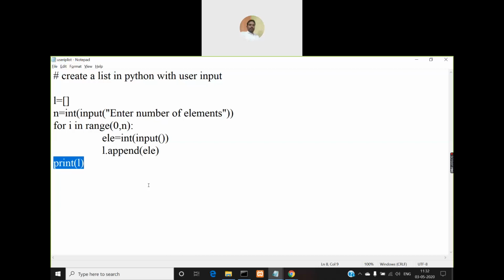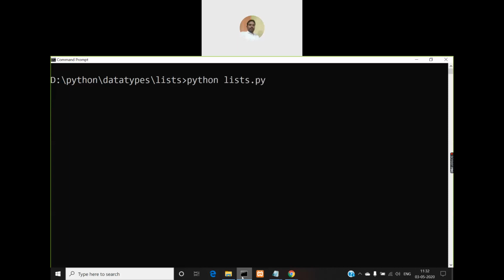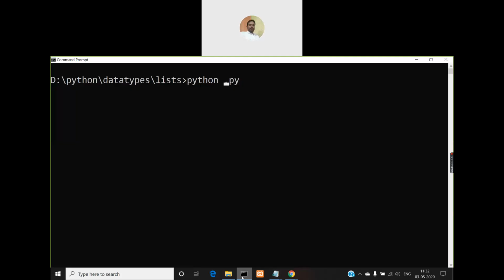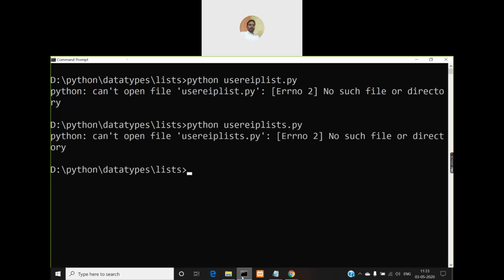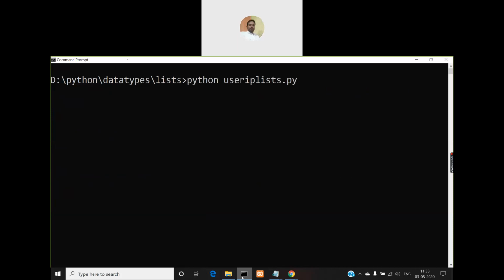So let us see what the output will be for this program. The file name was wrong, so that's why we got that error.